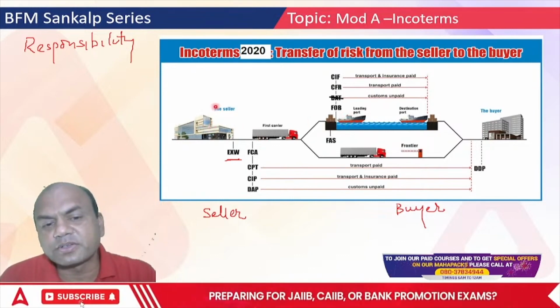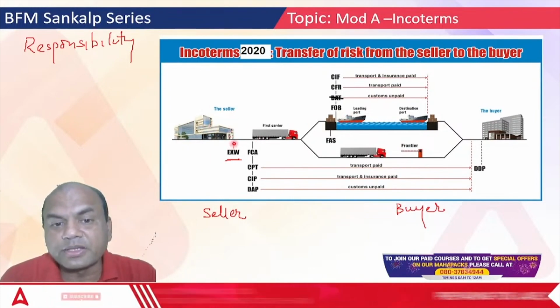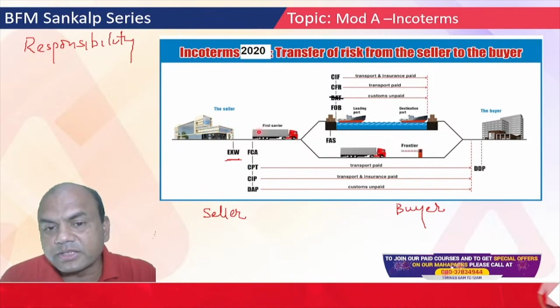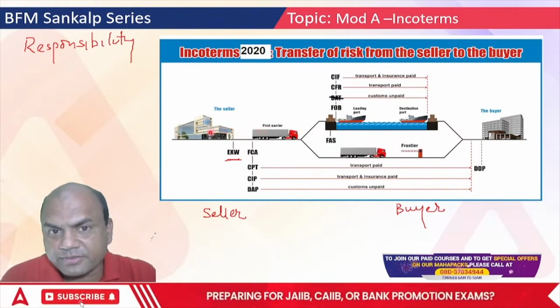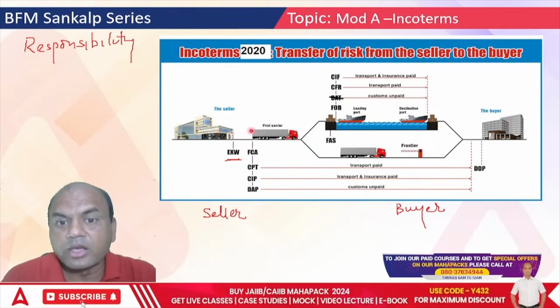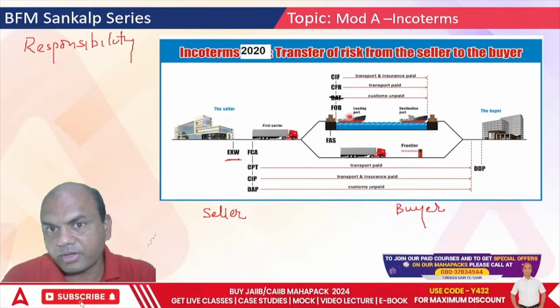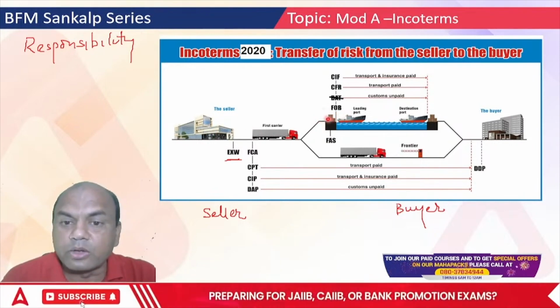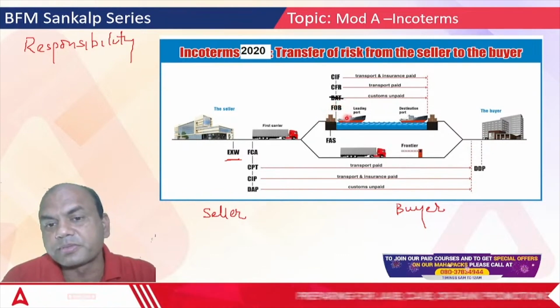So the seller will say, okay. In that case, the seller will manufacture these goods, take them in the truck from his place up to the port, and load these goods into the ship.